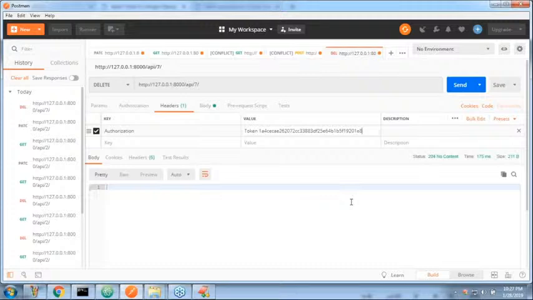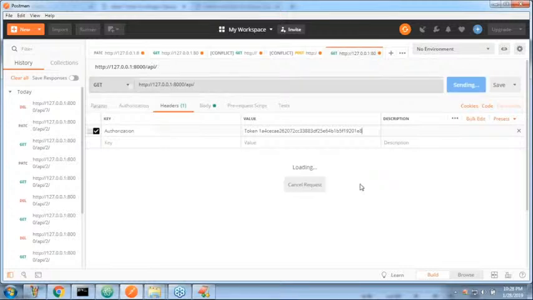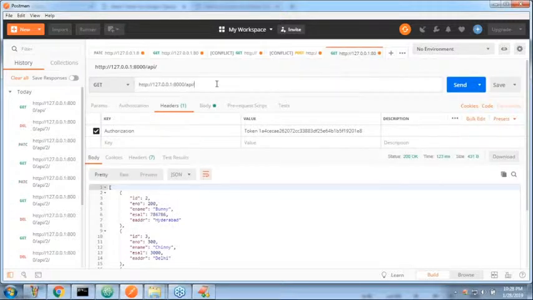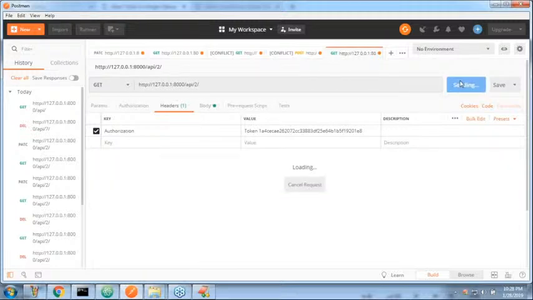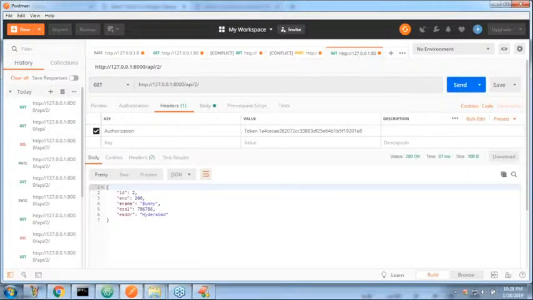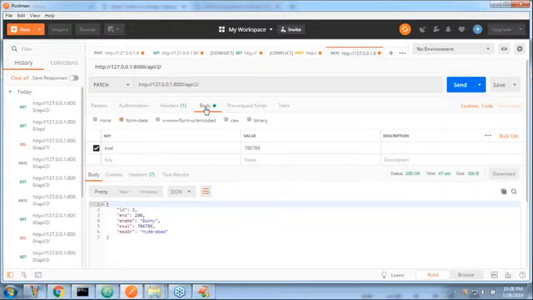Now here he is trying to perform a GET operation. Yes, no problem at all. Valid. He is trying to perform GET of a particular record. Allowed, no issue. But he is trying to perform a PATCH operation with the body, instead of 786, 777.